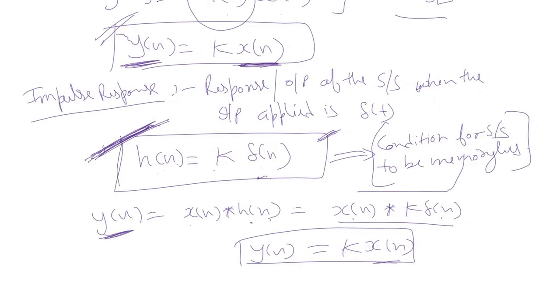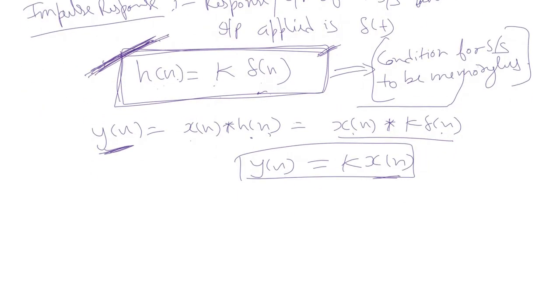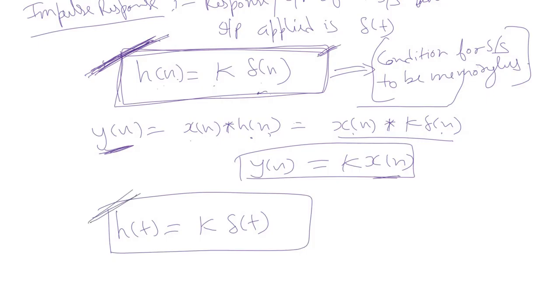This is the condition which should be satisfied in terms of impulse response of an LTI system to be memoryless. And correspondingly, the continuous time impulse response will be h(t) is equal to k times delta(t). So these are the two conditions, 1 and 2, which need to be satisfied for a system to be a memoryless LTI system, for discrete time and for continuous time.